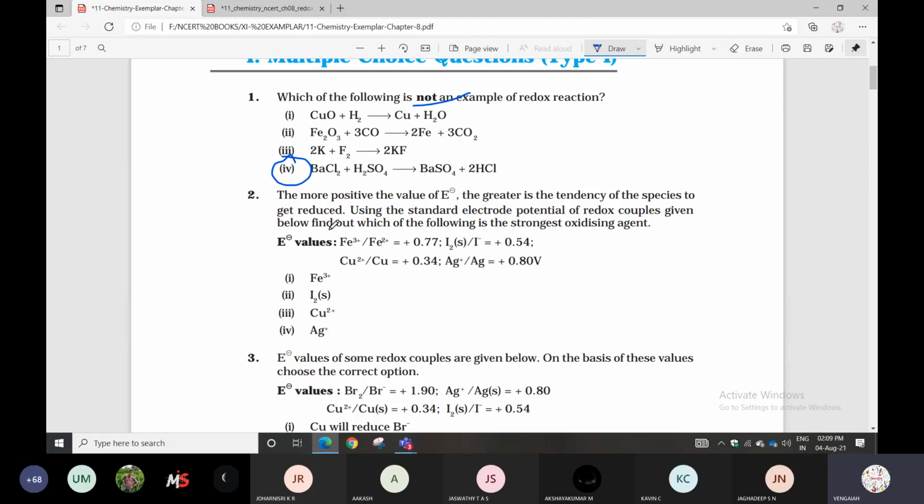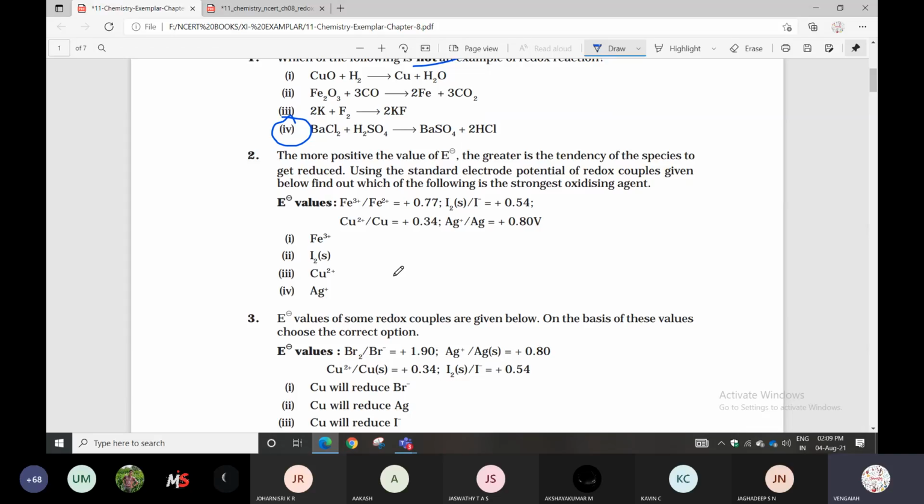Otherwise, based on the values also you can check it. Which of the following is the strongest oxidizing agent? Based on the values, we can check. Which is having the more positive value?